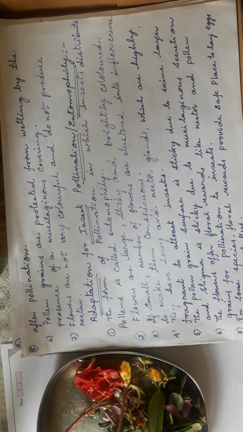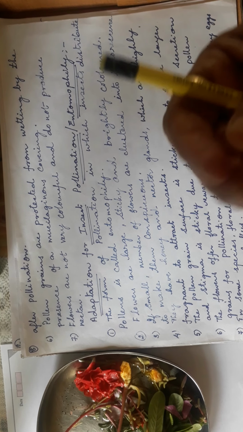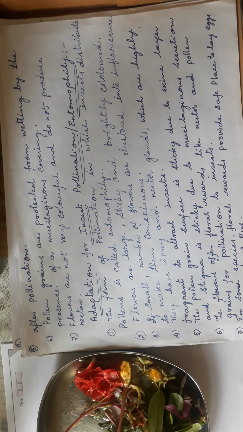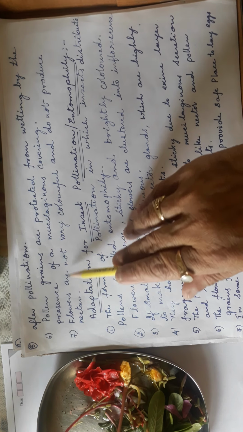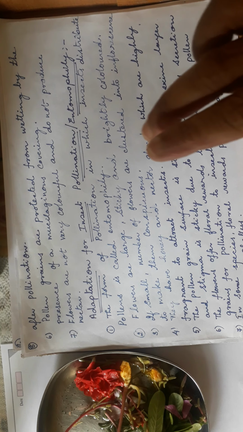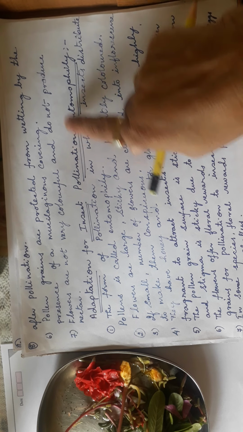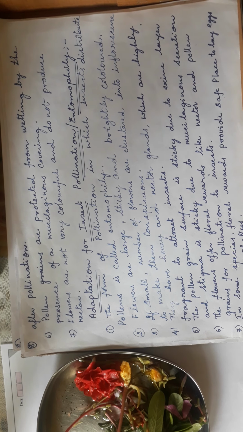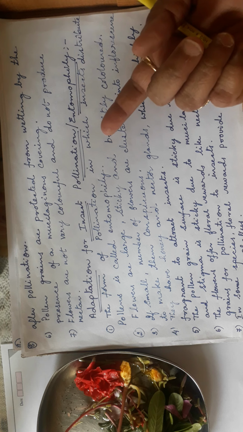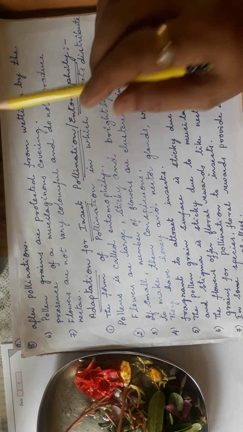So now this is water. The pollen grains have to be protected from wetting in the water, otherwise they can rot and decompose. A mucilaginous sticky material covering will be there, so the water will not spoil that. Flowers are not very colorful and do not produce nectar, same way like air, in water also colors are not necessary. So that is it.